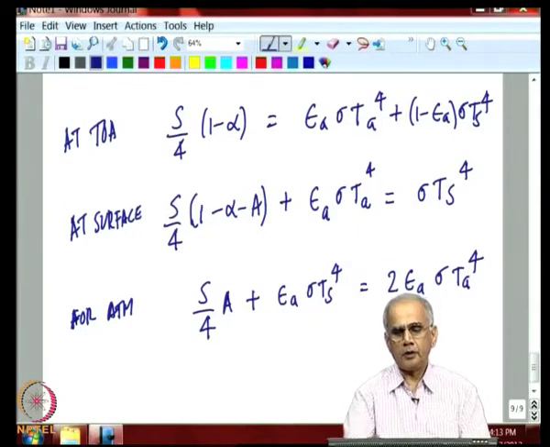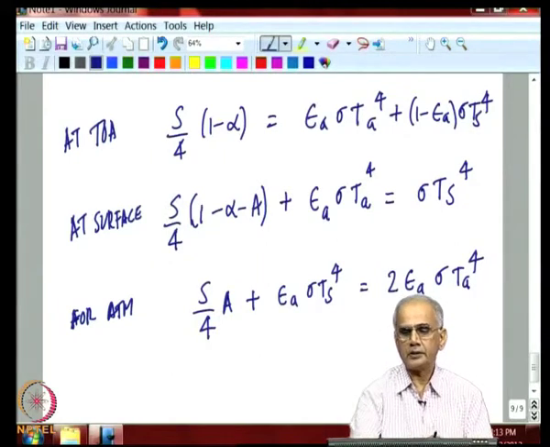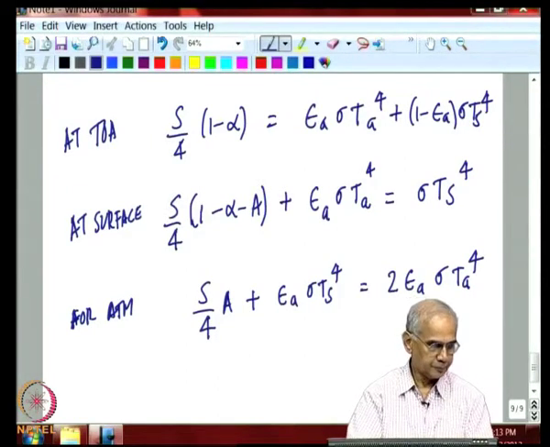We do not need this really, because from these two you can get this equation. You can see clearly that if I subtract this from this, you will get this answer. You can easily verify that.